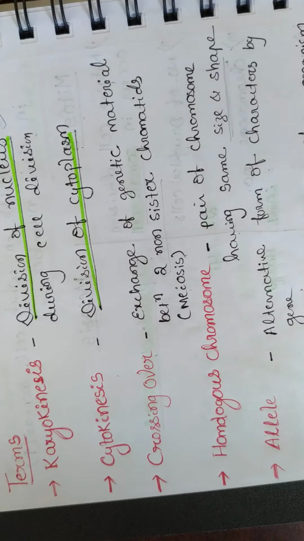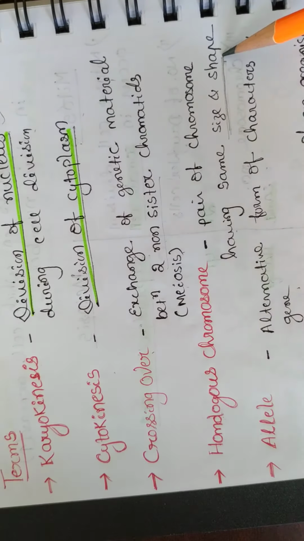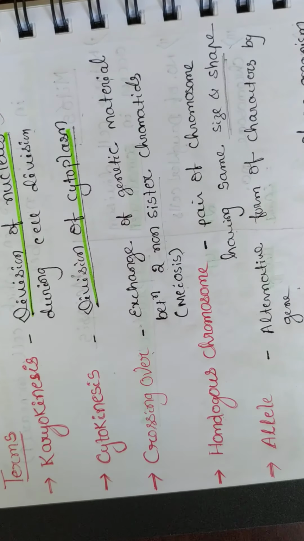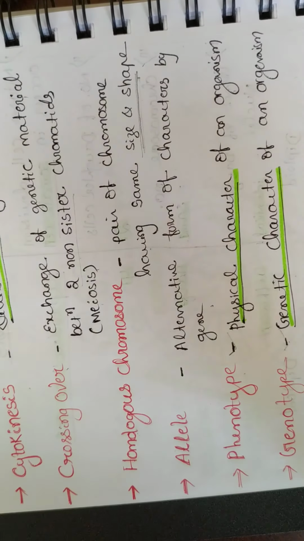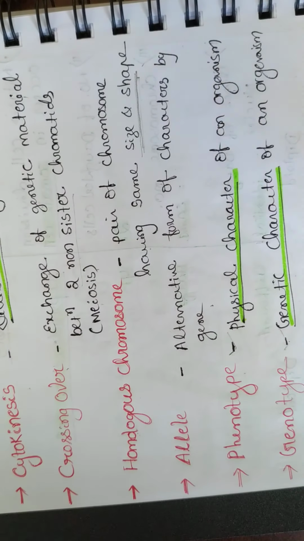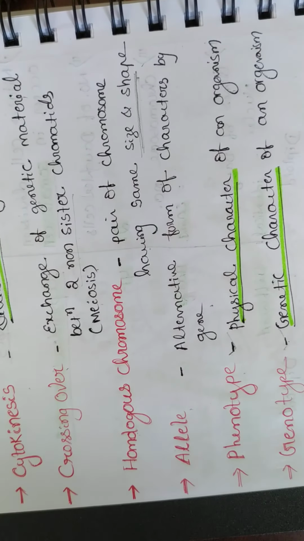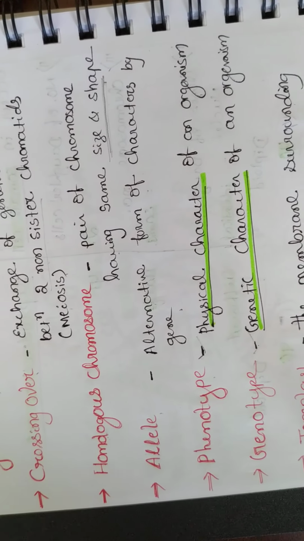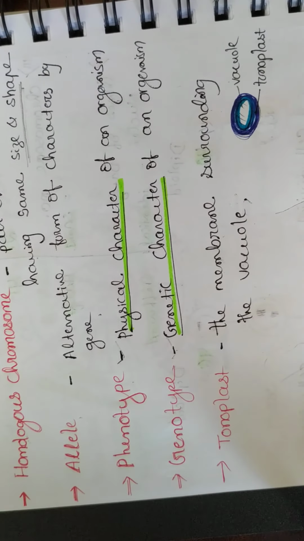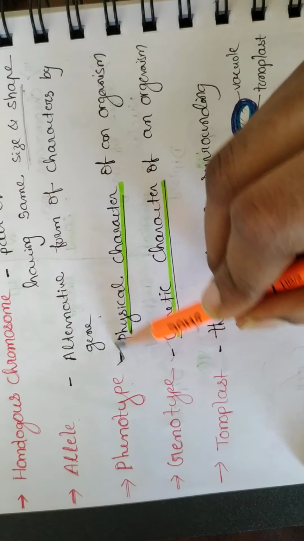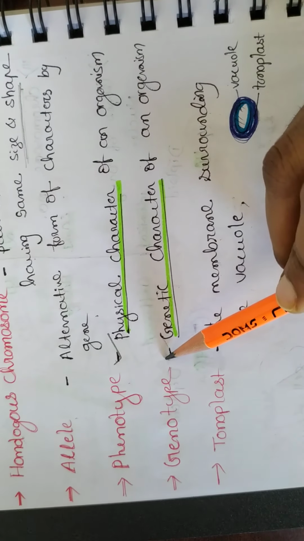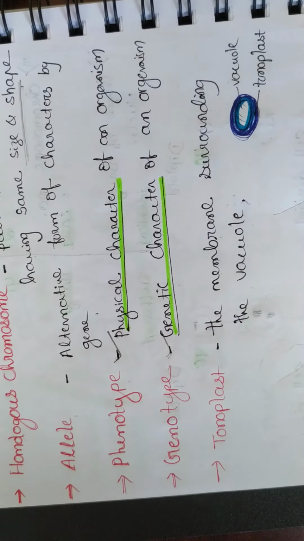Now homologous chromosomes means the pair of chromosomes having the same size, same shape, that is homo. Now allele means the alternative form of a character by the gene is called allele. Phenotype means physical character, genotype means genetic character. Please remember, pheno means physical character, genotype means genetic character of an organism.